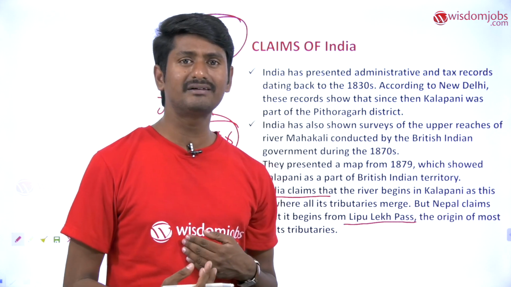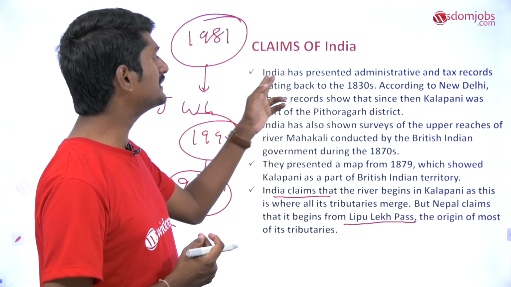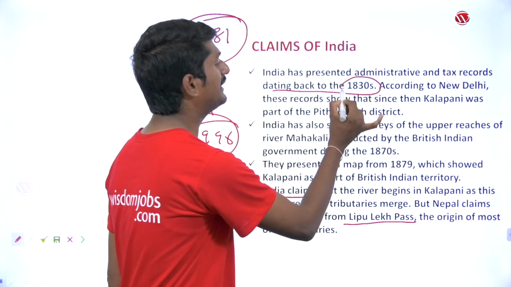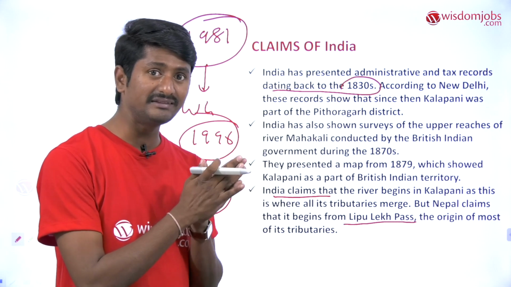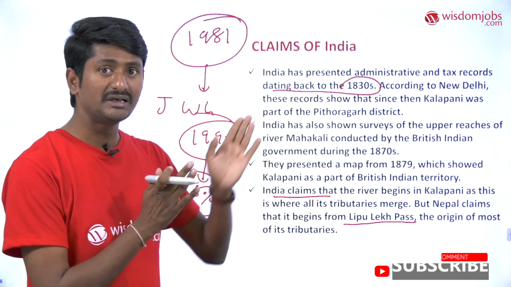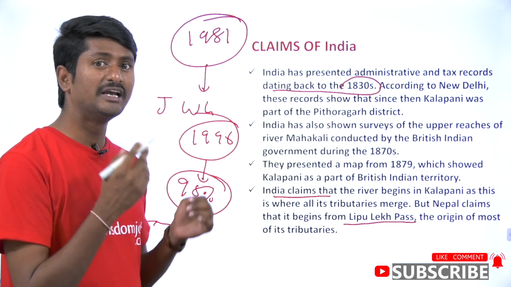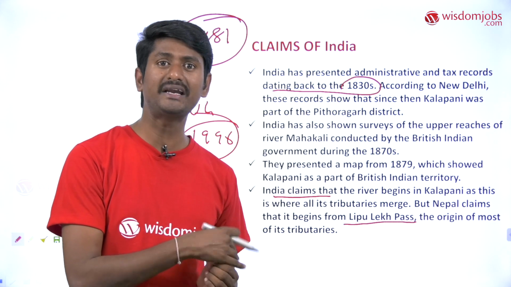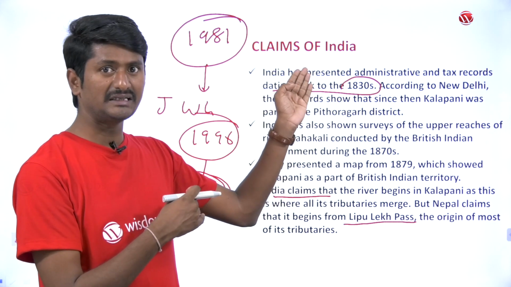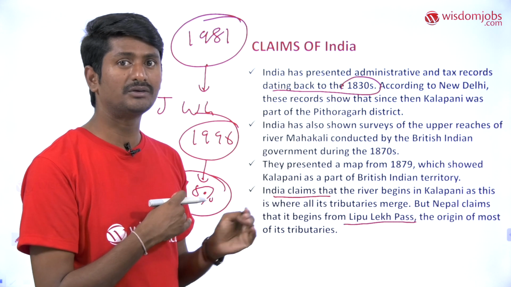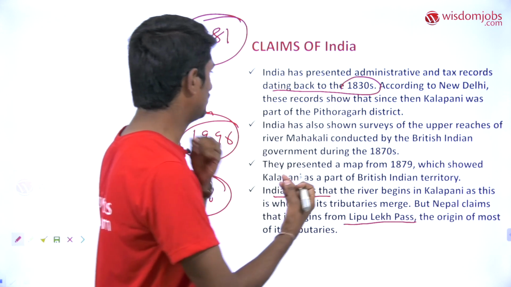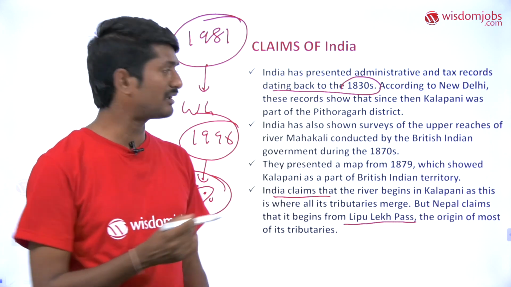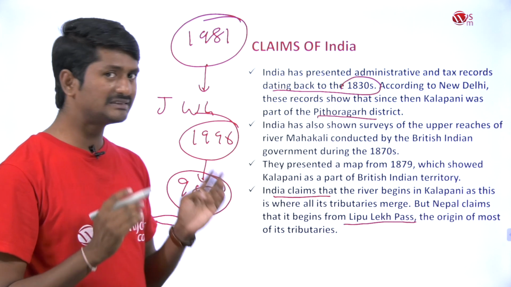So if we try to look at the claims of India, India has presented administrative and tax records dating back to the 1830s. From the 1830s onwards, India started producing the records of taxation, because whenever the area is under India's position, certainly the taxation would be from India's side. So that is also acting as evidence which could support India's claim. According to New Delhi, these records show that since then Kalapani was part of Pithoragarh district. This is the first claim.